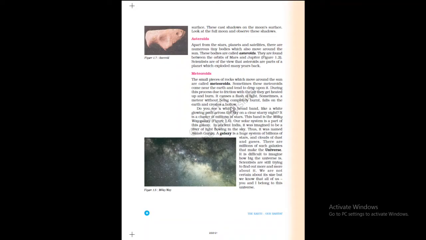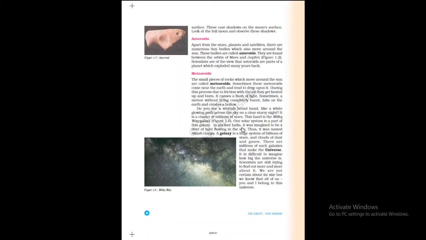Do you see a whitish broad band, like a white glowing path across the sky, on a clear starry night when it is full of stars? Do you see that? It is a cluster of millions of stars. This band is the Milky Way galaxy. Our solar system is a part of this galaxy.